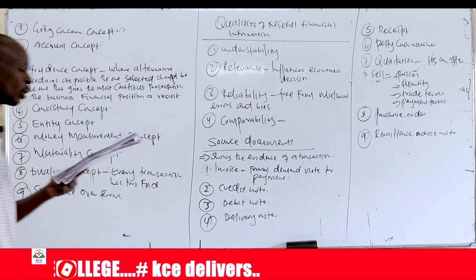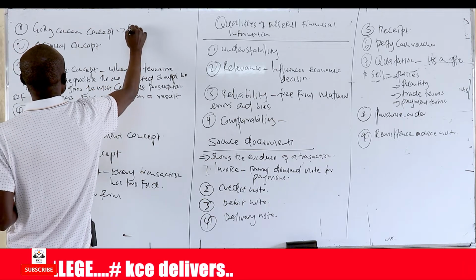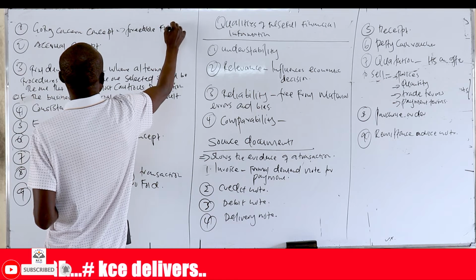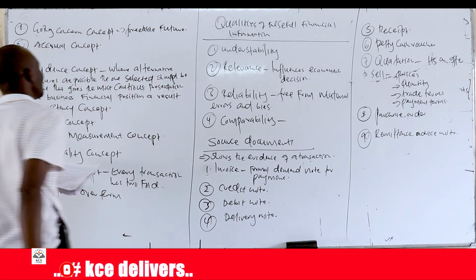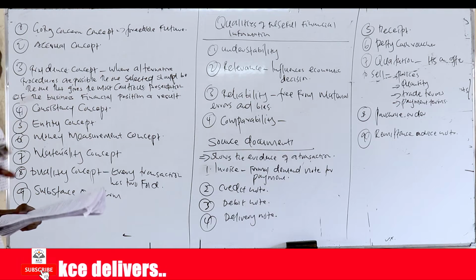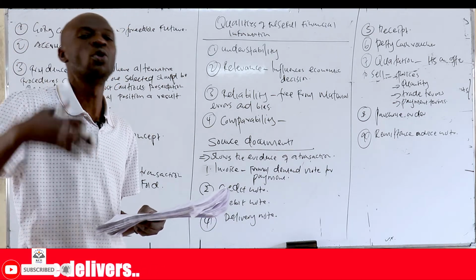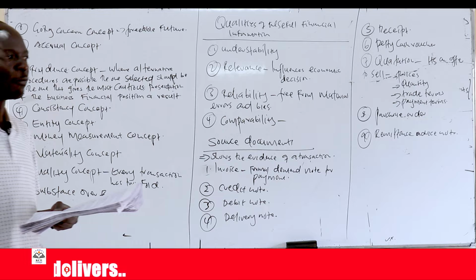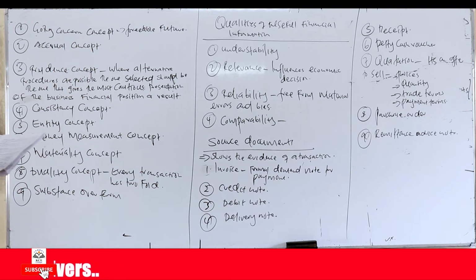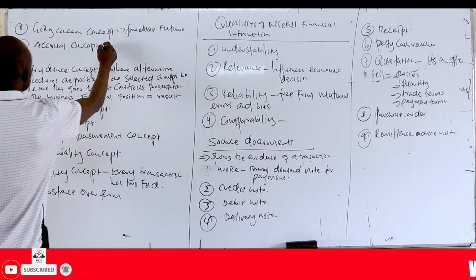That is what is called the going concern concept. The business is continuing to operate in the foreseeable future. It does not intend to curtail its operation. It is there to continue operating in the foreseeable future. That is what we call the going concern concept.